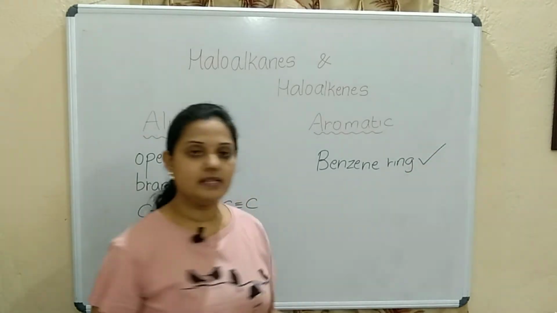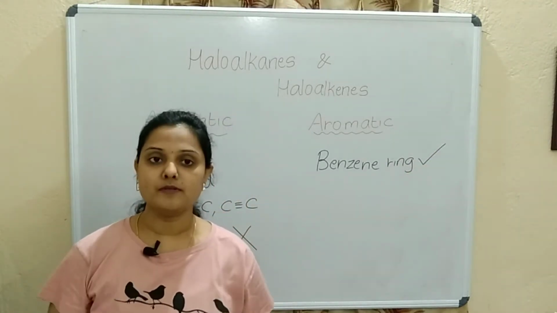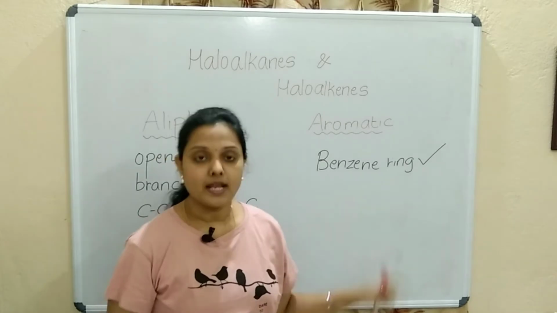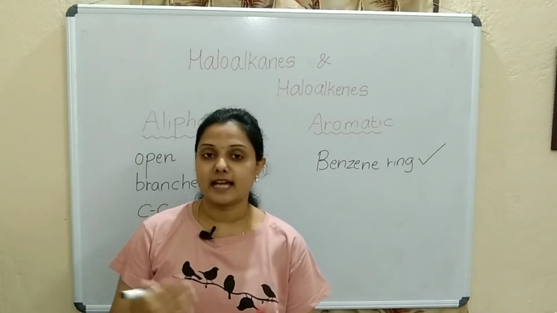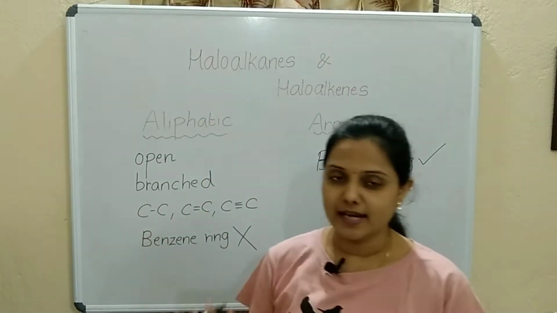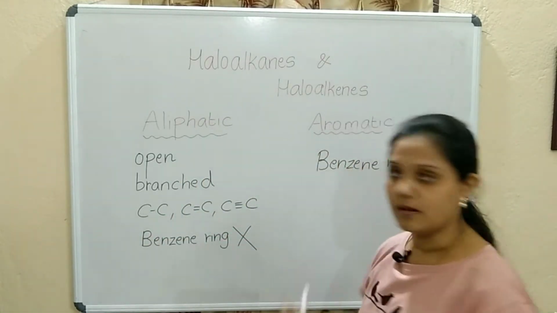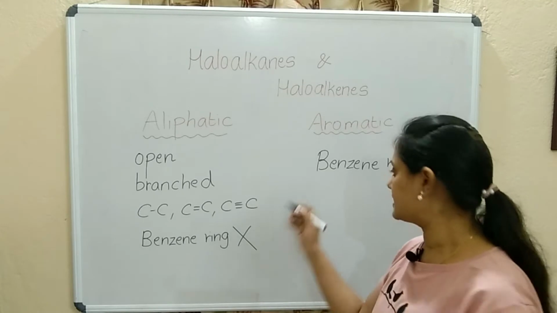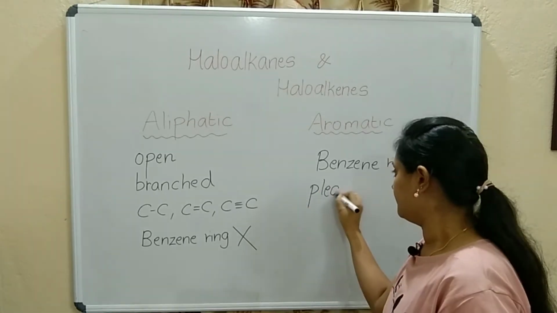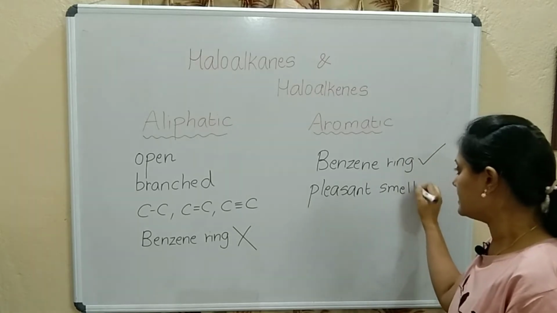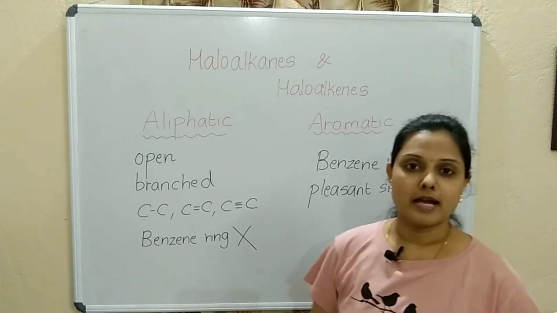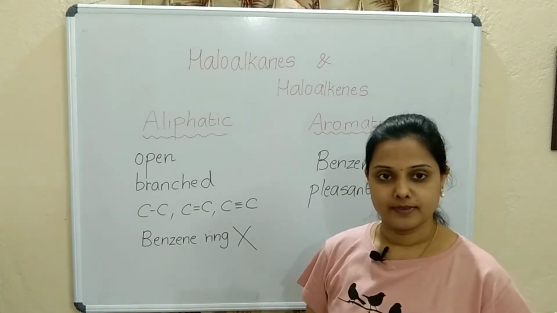Or we can say benzene ring compounds, the compounds which will have a benzene ring. And why is the name given as aromatic? Aroma means smell. These benzene compounds have a pleasant smell, and because of this reason they are called aromatic compounds.